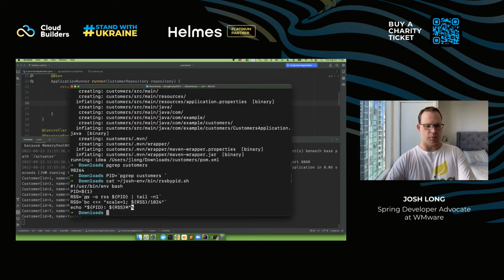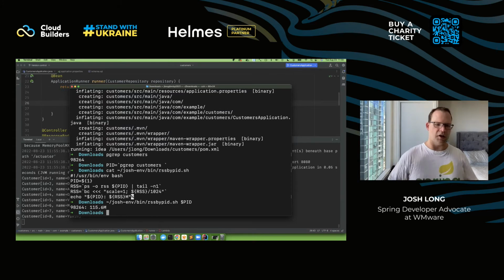And you can see that this program, all it does is ps -o rss and then the name of the PID. And I'm just scaling some of the values that I get back to make it more presentable, okay? So we can start this, pass in the PID, and there you go. It's taking 115 megs of RAM on a Mac. Believe it or not, on Linux, it takes even less for some reason. I don't know why.